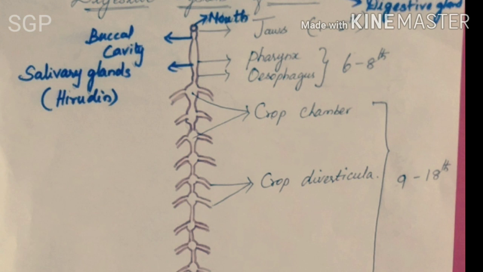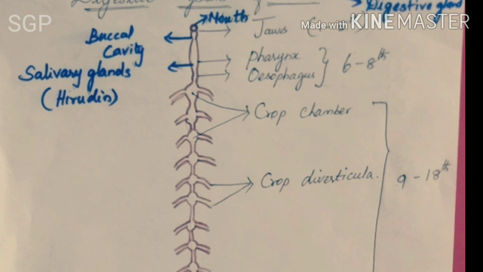The 10 chambers communicate with one another by circular openings. The circular openings are surrounded by sphincter muscle, that is the constricting muscles. As they contract and relax, the blood passes from one chamber of the crop to the next chamber.